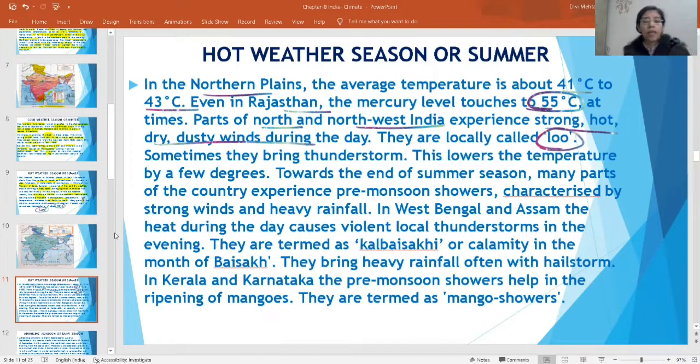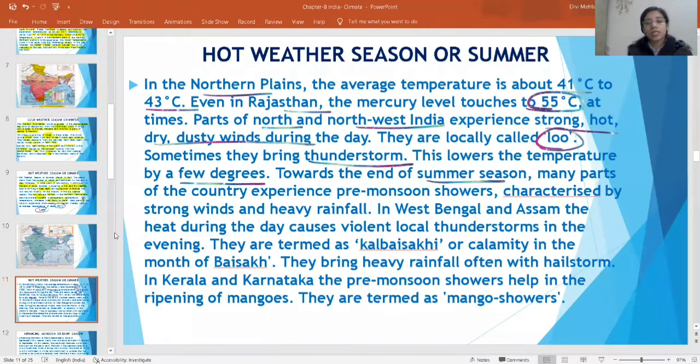What is Lu? When in the north and northwest part of India, strong, hot, dry and dusty winds flow in the summer season, that is your Lu. Sometimes they bring thunderstorms also. This lowers the temperature a few degrees, because in the summer season it's too hot and you need rain at that time.